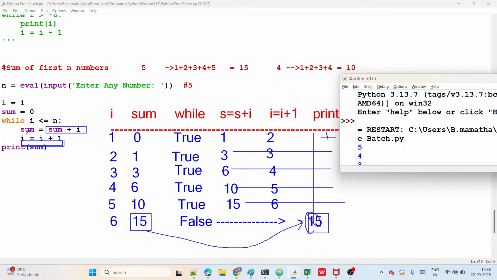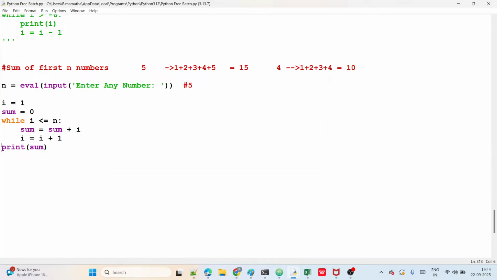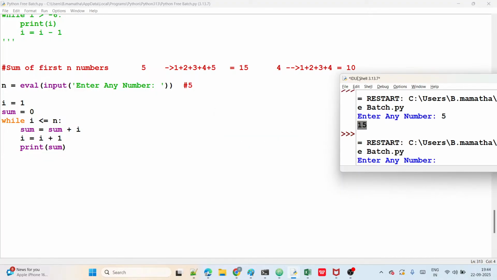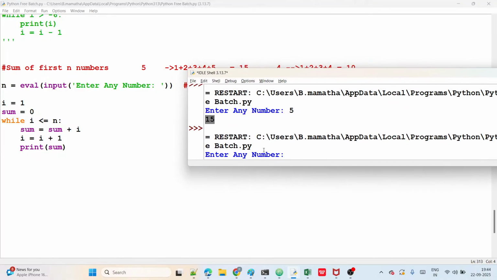So it will display 1, then 3, then 6, then 10 and 15. All this will display if you take the print inside the block. You can observe now, inside the block, every time the sum will display.